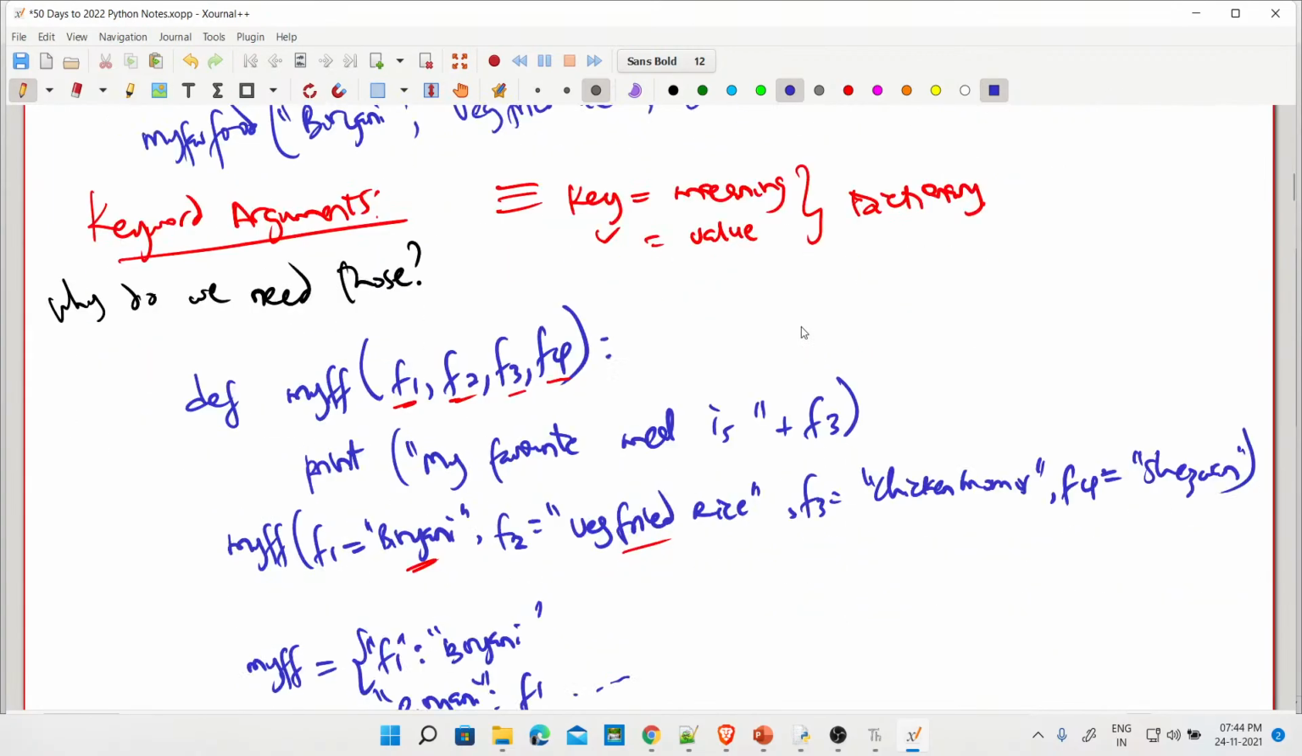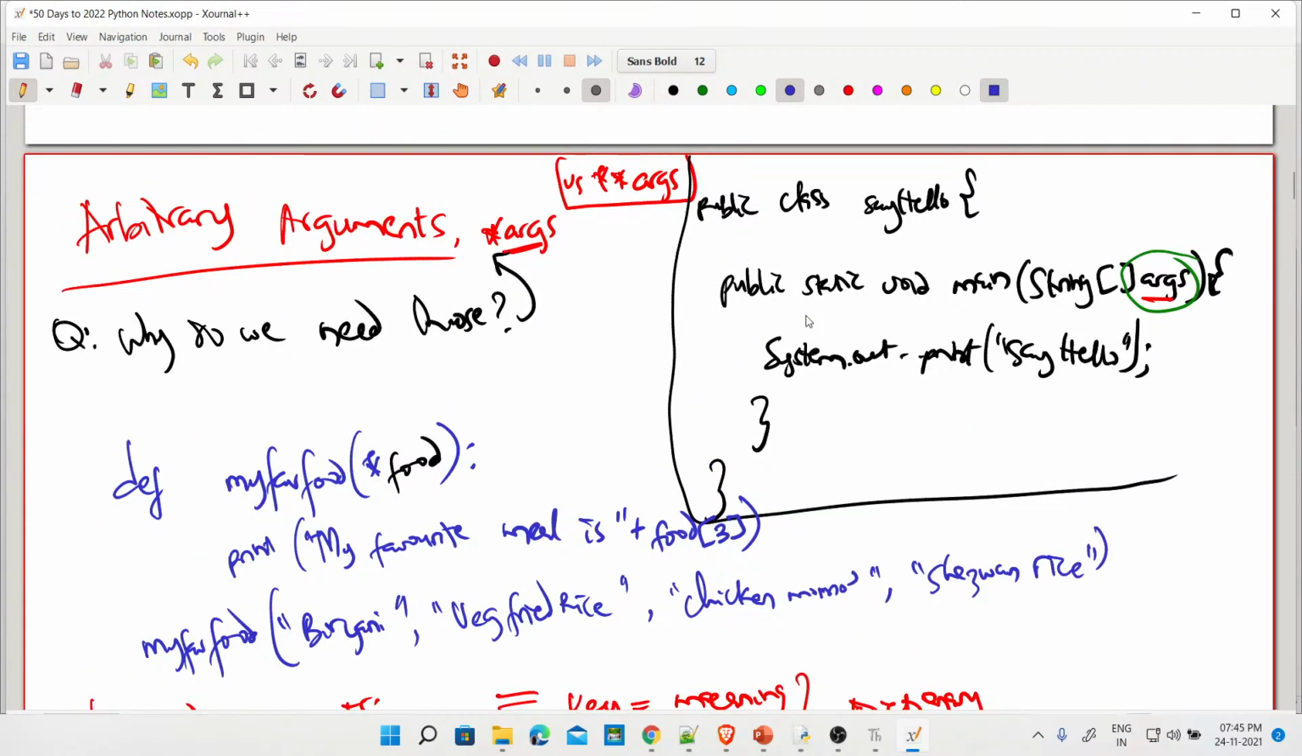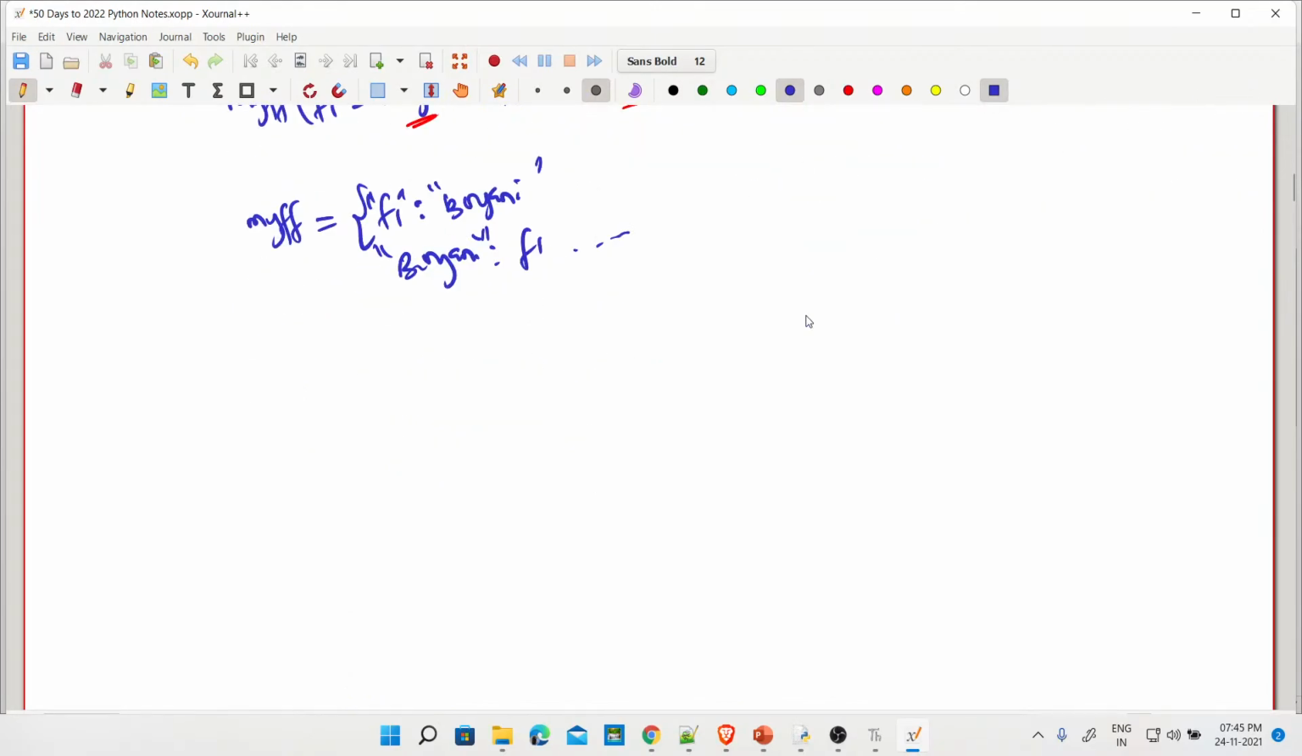So now we have seen arbitrary arguments, and we have seen keyword arguments. There are also what we call arbitrary keyword arguments. Next, arbitrary keyword arguments. We'll see that and then we go back to our demo session. So how is it different from keyword arguments? You're going to see that now.